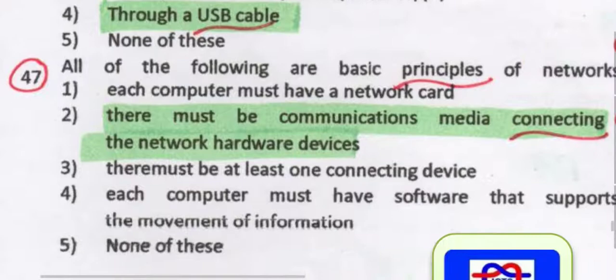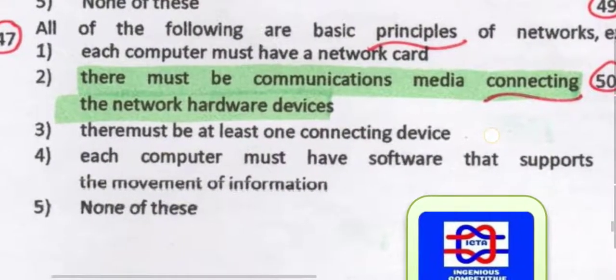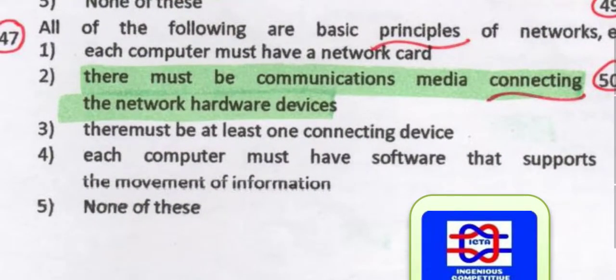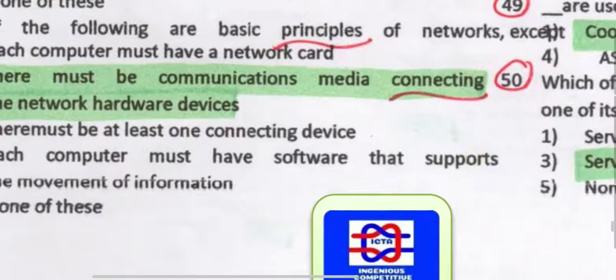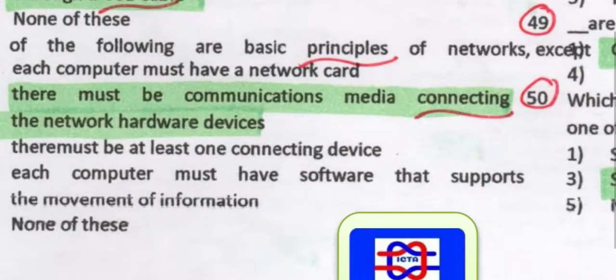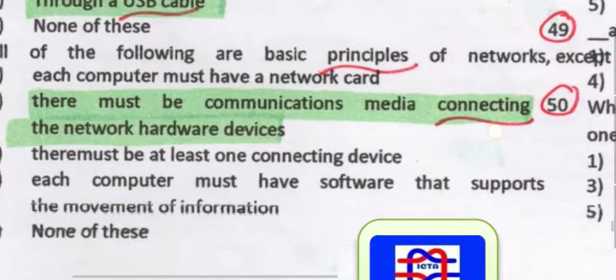Next we have the basic principles of a network. What exactly are the principles of a network?